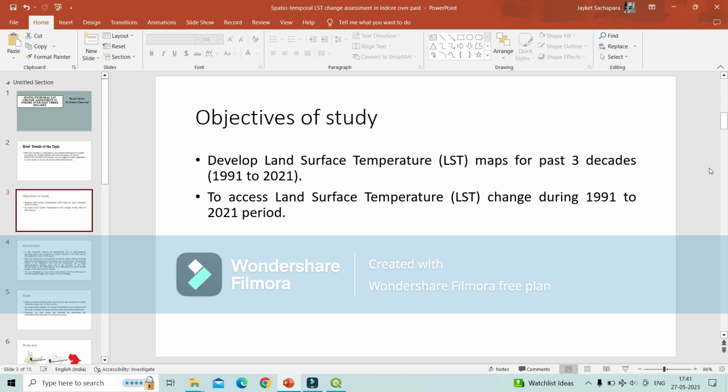The objective of the study is to develop the LST map for the past 3 decades, like 1991, 2001, 2011 and 2021, and to assess how LST changed during the past 3 decades, as I have said, for 4 years.